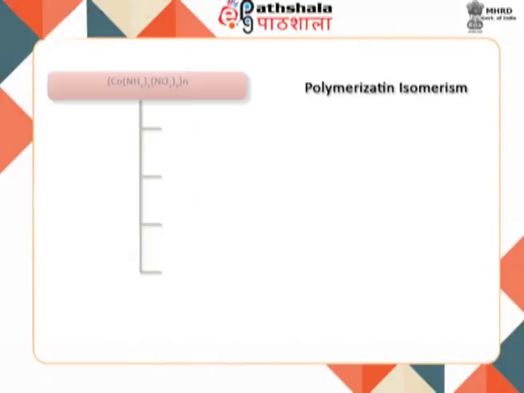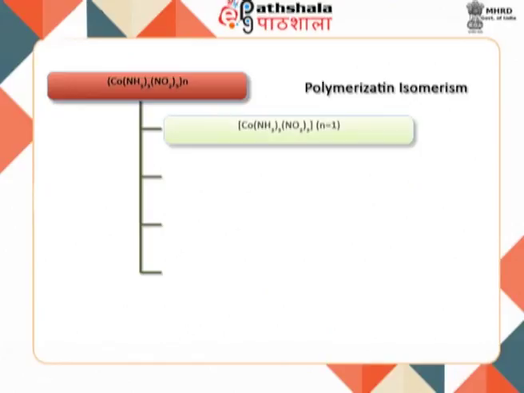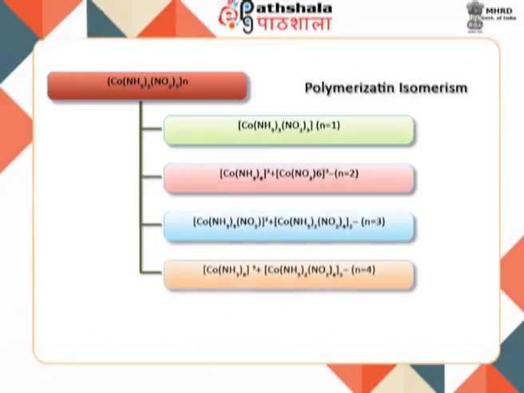Polymerization isomerism is a special case of coordination isomerism. It arises when a series of compounds have the same empirical formula but different molecular masses for the salt. Although it is not the conventional polymerization, which involves the linking together of a single repeating unit.